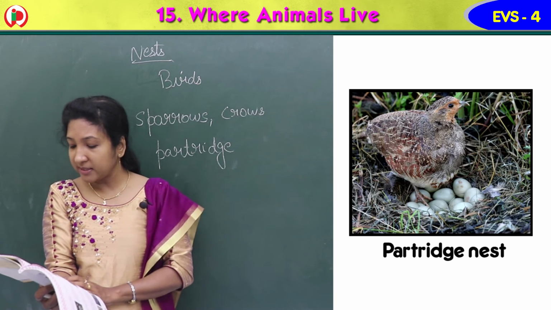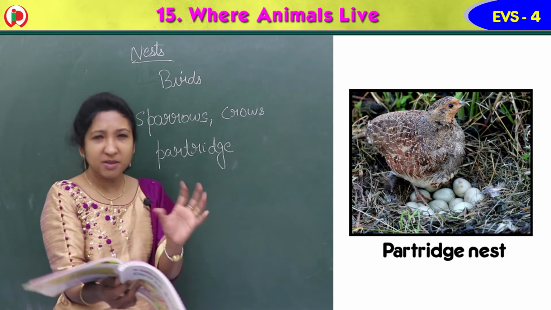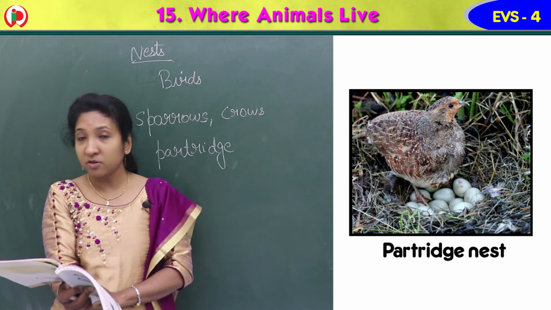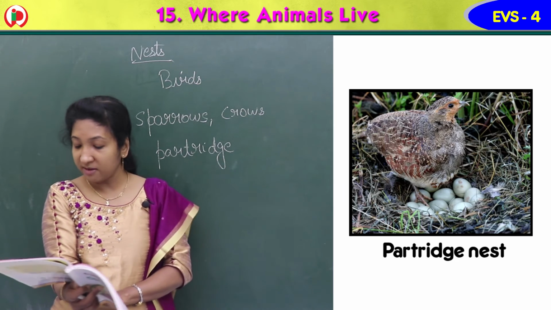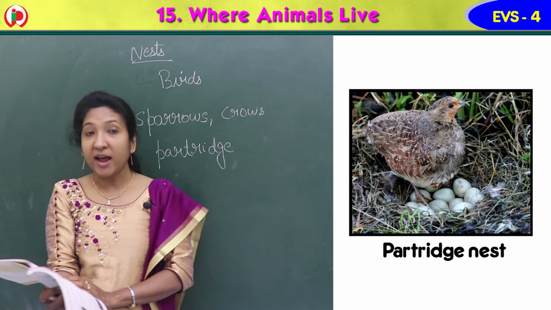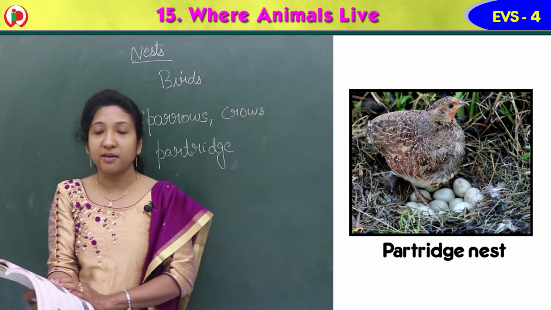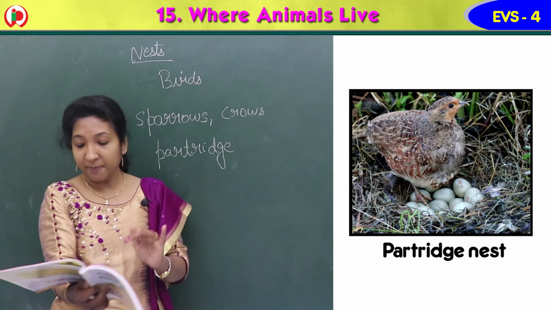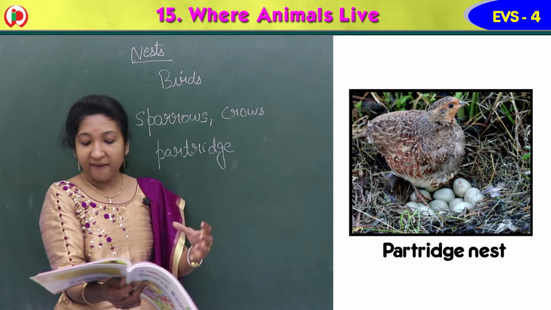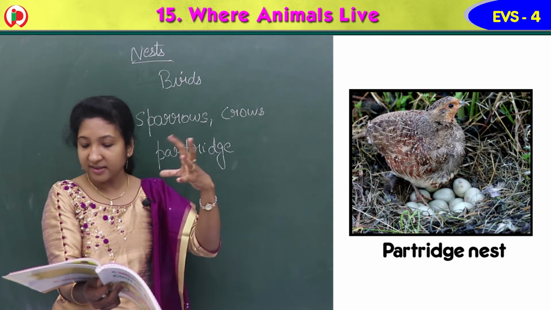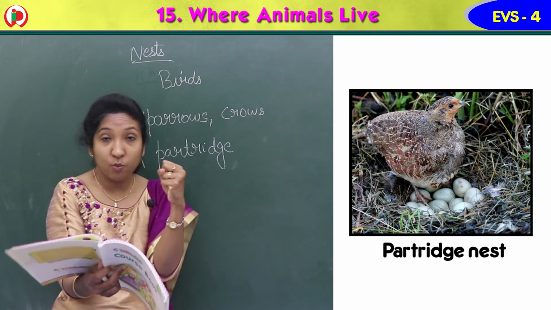It keeps the nest cozy and warm. Cozy means warm. They fill it with dry grass and leaves so that they feel warm.